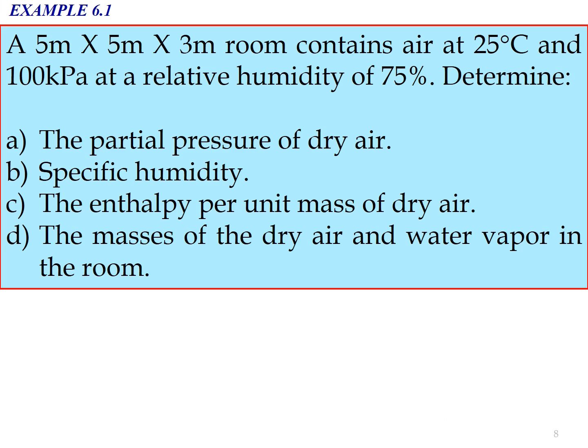Example 6.1. A 5 meter times 5 meter times 3 meter room contains air at 25 degrees Celsius and 100 kilopascal at a relative humidity of 75%. Determine A, the partial pressure of dry air, B, specific humidity, C, the enthalpy per unit mass of dry air, and D, the masses of the dry air and also the water vapor in the room. So from this, question A asks you to determine the value of PA. Question B, you need to determine the value of omega. Question C, you need to determine the value of H total. And question D, you need to determine the value of MA and also MV.